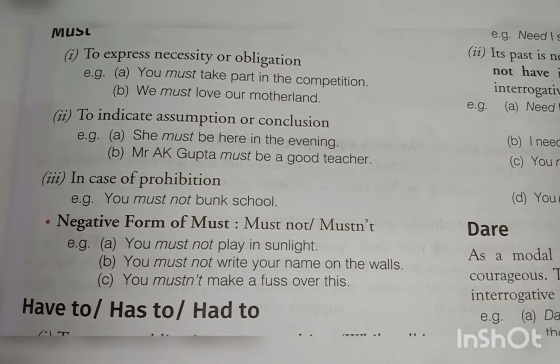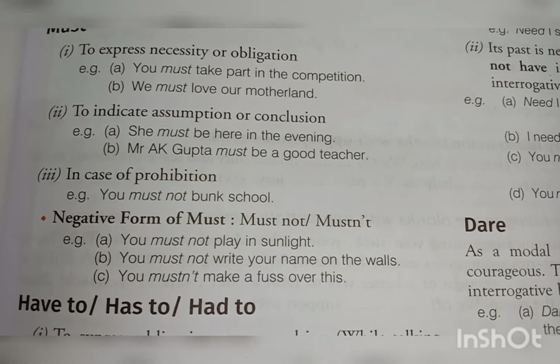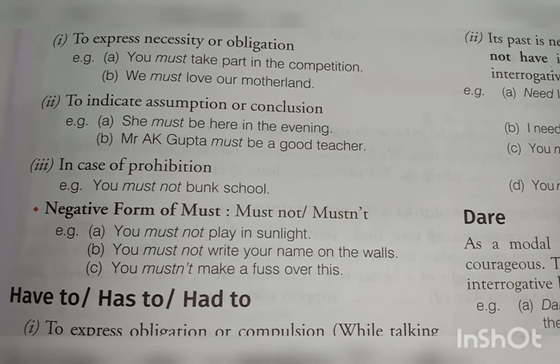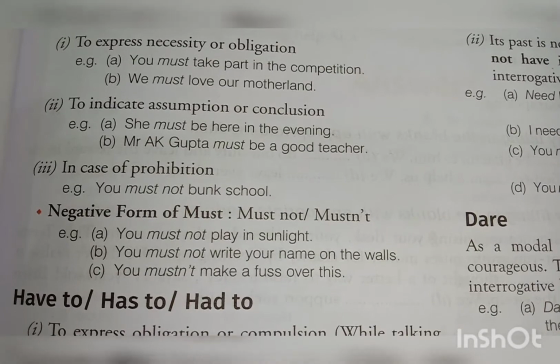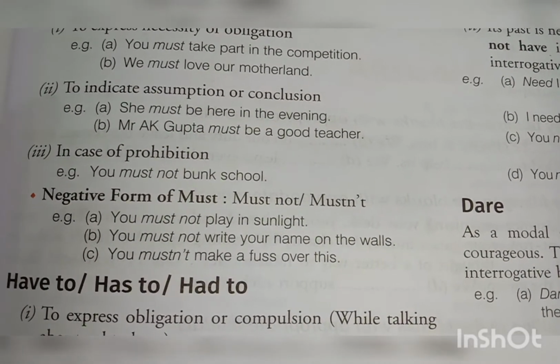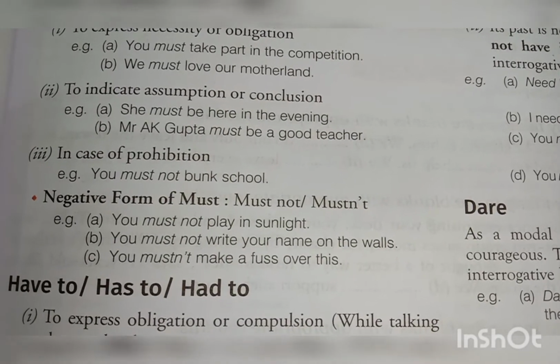To indicate assumption or conclusion. She must be here in the evening. It's just an assumption. We are just assuming. Mr. A.K. Gupta must be a good teacher. Maybe we have heard about him or about his good deeds or teaching. So it's a kind of conclusion.